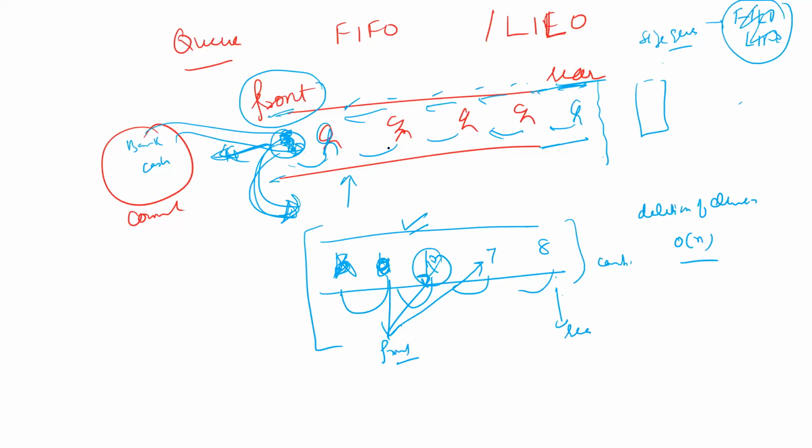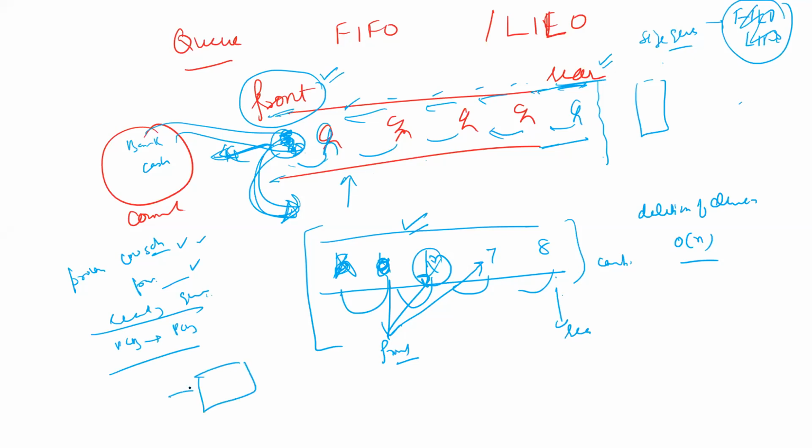Now in this case, the elements are deleted from the front and they are inserted from the rear side. The main example of queue first come first serve is process scheduling, like any of the CPU scheduling algorithms, round robin, priority based scheduling, where a queue is maintained: ready queue, device queue, the PCB pointer linked list, which is nothing but a queue data structure. Even if you are giving a printing command on a network printer, person X has given the command, Y has given the command, Z has given the command, then a queue is maintained X, Y, Z in the form of first come first serve. And the printer within its buffer picks every printing command one by one in sequence.